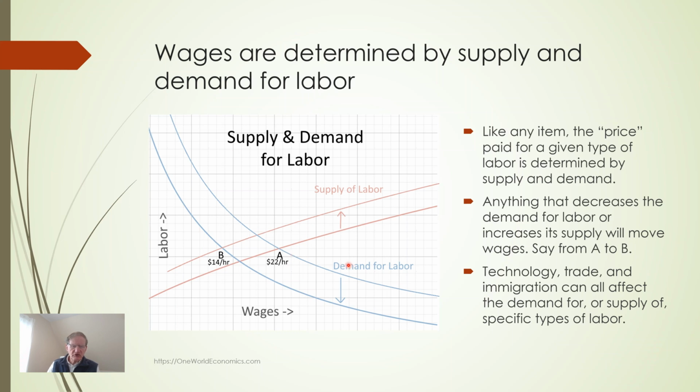Now, anything that reduces the demand for labor, let's say automation becomes cheaper, then the factory owner can automate his plant, his factory, and his demand for labor goes down. While the factory owner may not actually determine the wages because he's only one person or one business, across all businesses, the demand for labor will drop. And as the demand for labor drops, so will wages, as you can see here. Also, anything that increases the supply of labor will cause wages to go down because obviously there's more supply for the same demand, so wages will drop to, say, B.